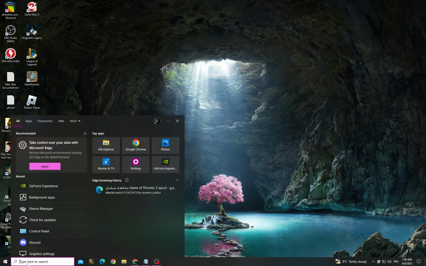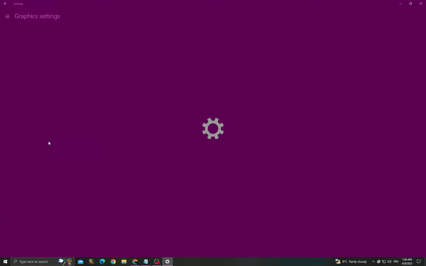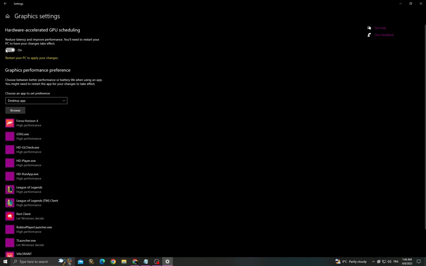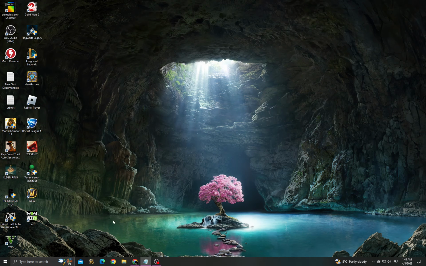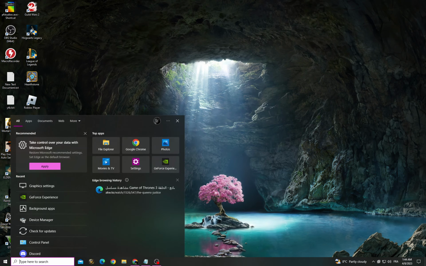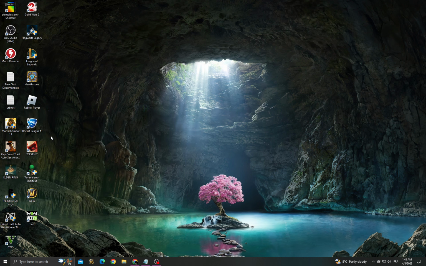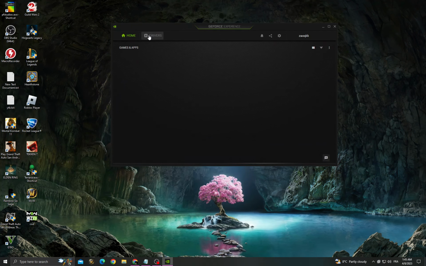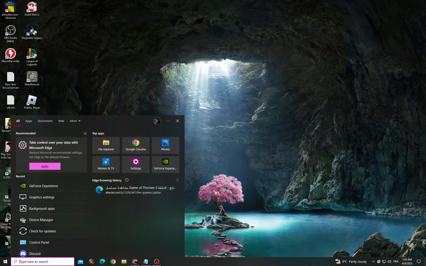If you want to fix it, first you go to graphics settings, make sure to enable hardware accelerated, and then go to GeForce Experience, go to drivers, check for updates, install the latest update for your graphics card, and then go to Windows Update settings.